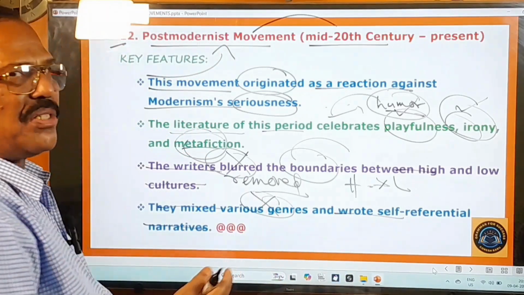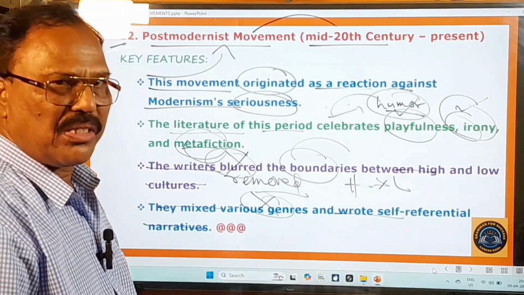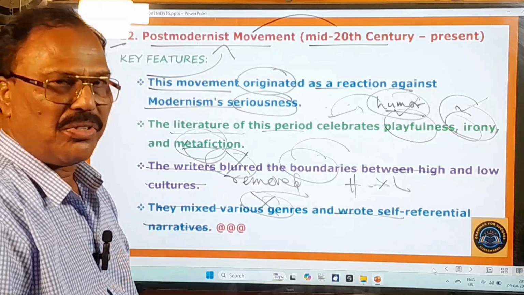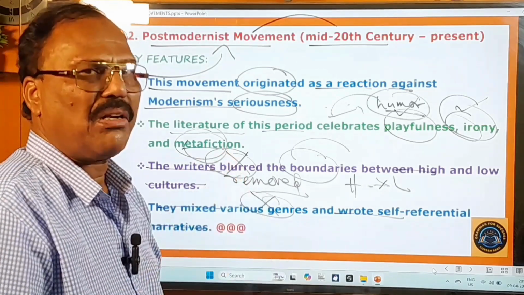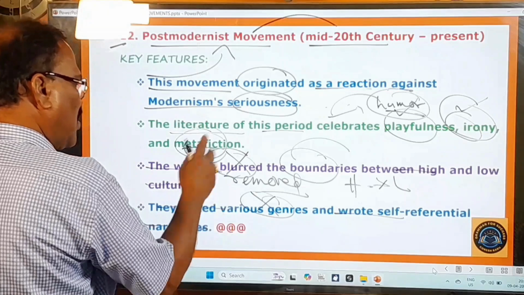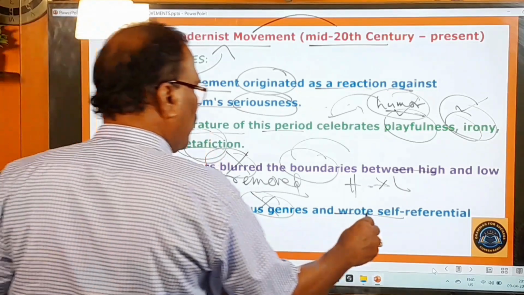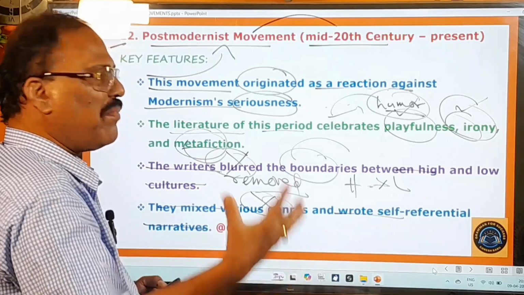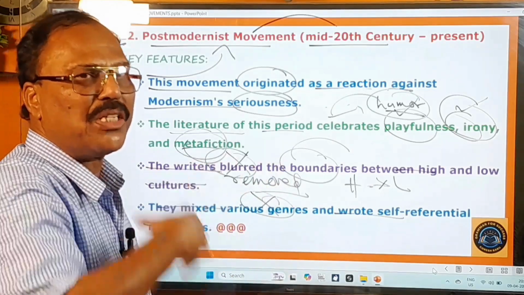So there are several genres. Literary genres, you know very well. Drama is a genre, novel is a genre, short story is a genre. There are so many literary genres. So the writers of this period mixed all these genres. That is one part, and they wrote self-referential narratives. They wrote narratives that referred to themselves only.